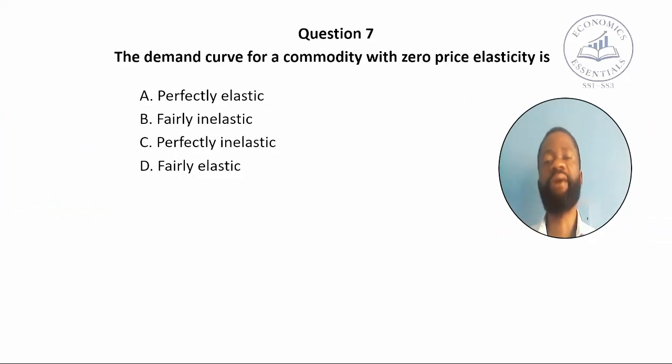The demand curve for a commodity with zero price elasticity is dash. A. Perfectly elastic. B. Fairly inelastic. C. Perfectly inelastic. And D. Fairly elastic.